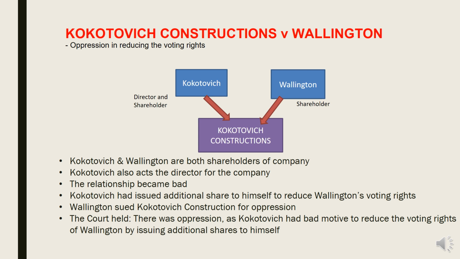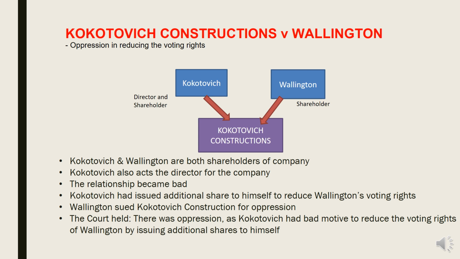Basically the company did an operation to reduce the voting rights of one of the shareholders. Okay, in this case, there were two shareholders for Cocotavich Construction. The first one is Cocotavich himself, and the second one is Wallington. Okay, two shareholders. Cocotavich was the director and also shareholder, while Wallington was only a shareholder.